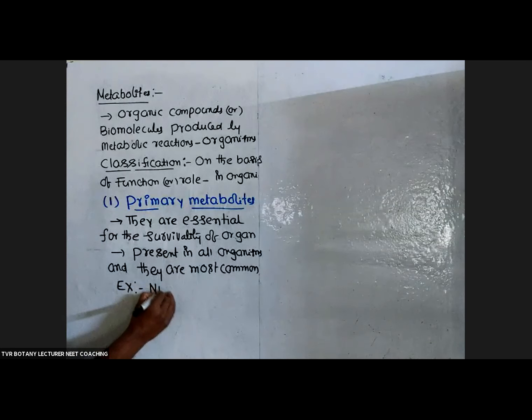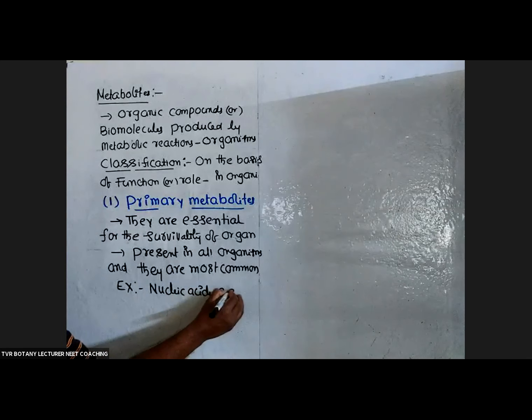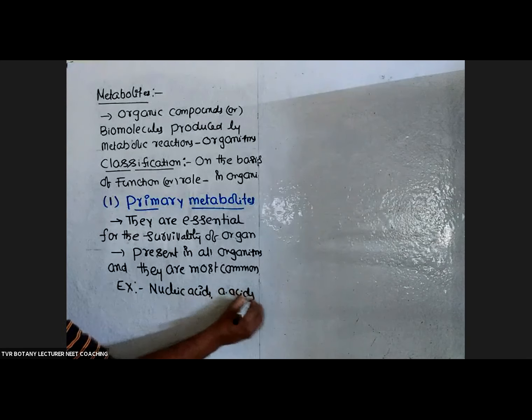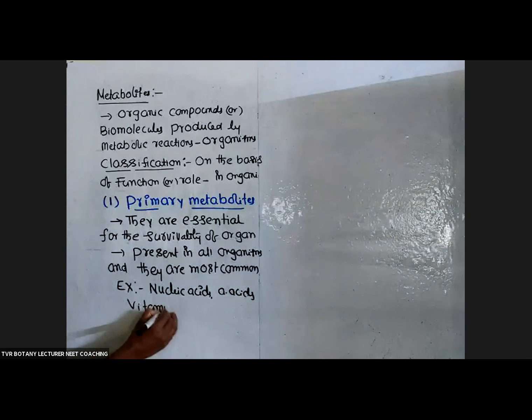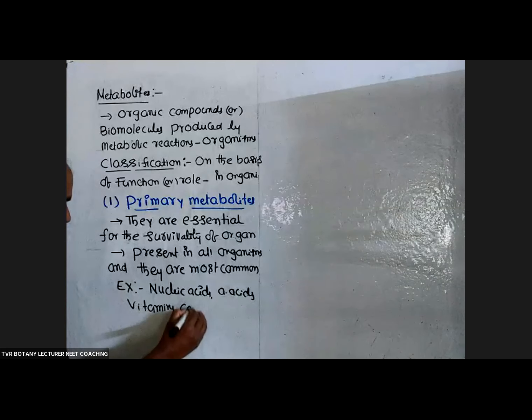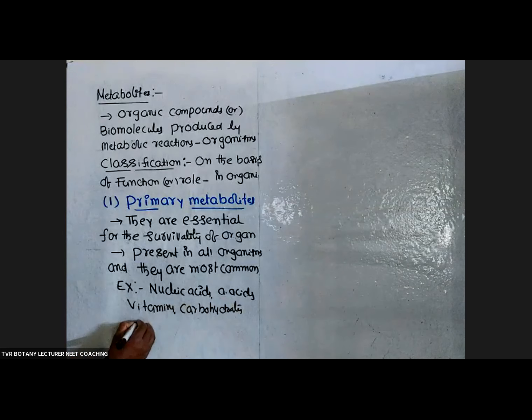Definitely nucleic acids, amino acids, they are essential. Vitamins. Next, carbohydrates, and a certain number of organic acids.